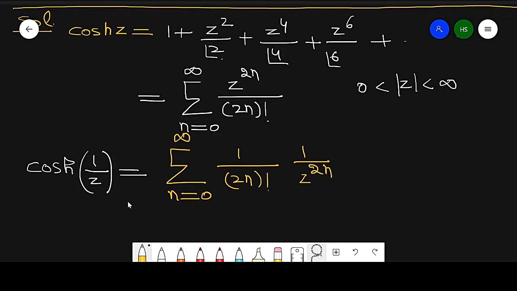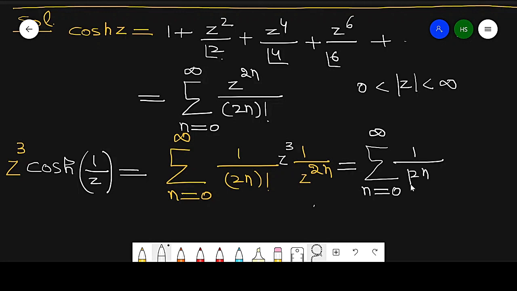And second, we multiply by z cube. So we get our new function, the summation n running from 0 to infinity of 1 by 2n factorial into 1 by z raised to power 2n minus 3. That is my result.